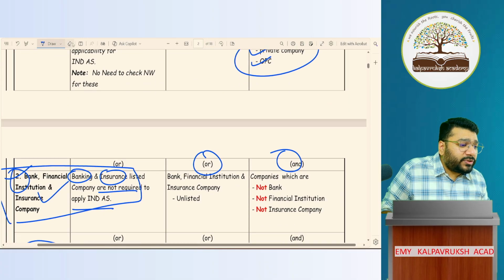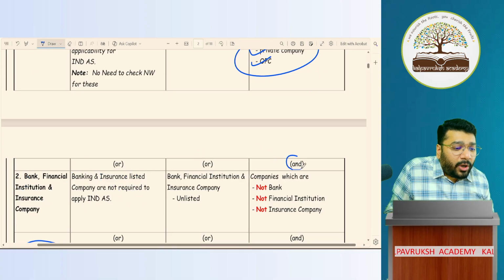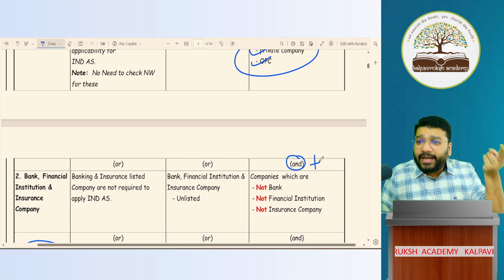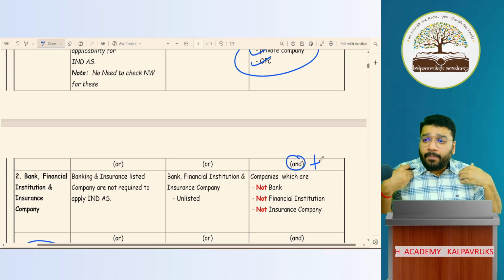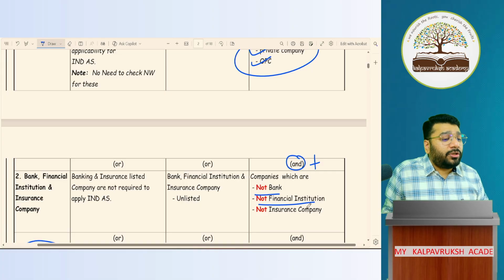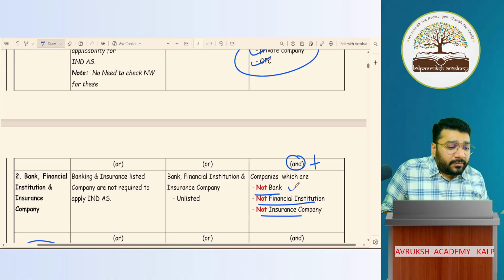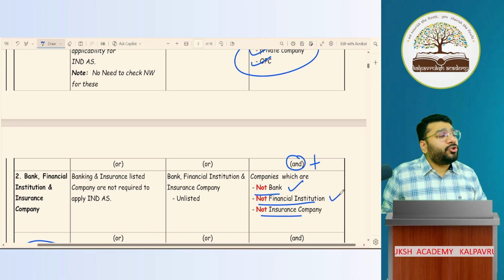Next, the word I've used is 'and', not 'or'. Whatever is used, it is an AND condition. The second condition is that the company should not be a bank, a financial institution or an insurance company. If I am a bank, a financial institution or an insurance company, then who am I?